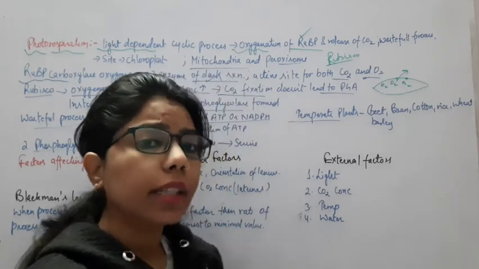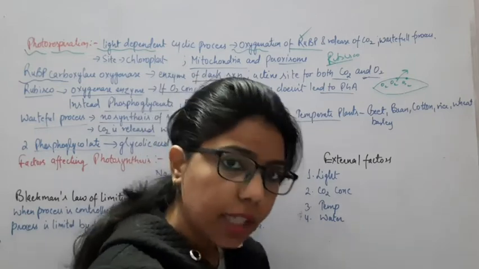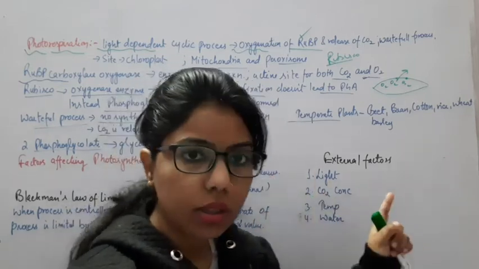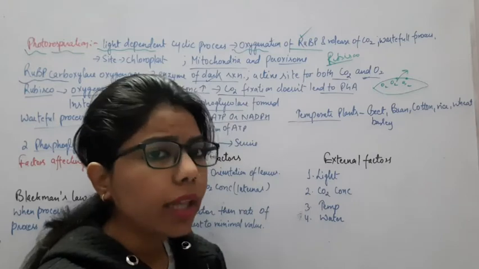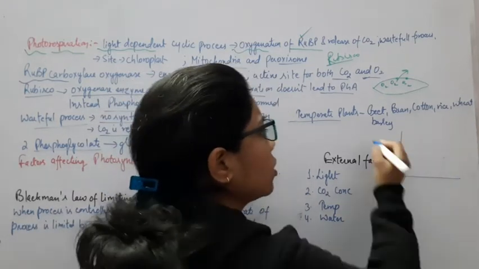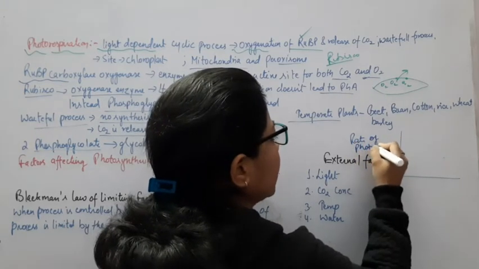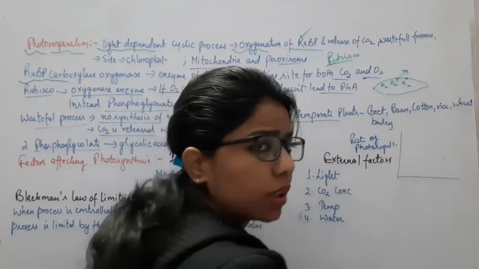It means that there are some factors present inside the plant or inside the cells which are affecting the rate of photosynthesis. So ultimately we are checking the rate of photosynthesis.